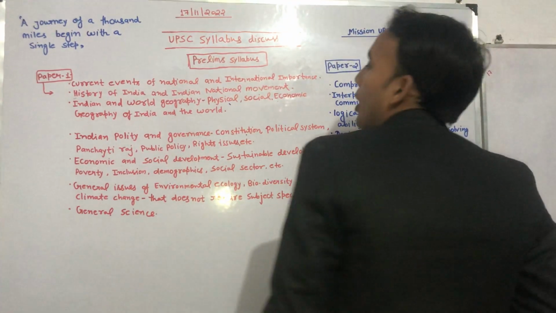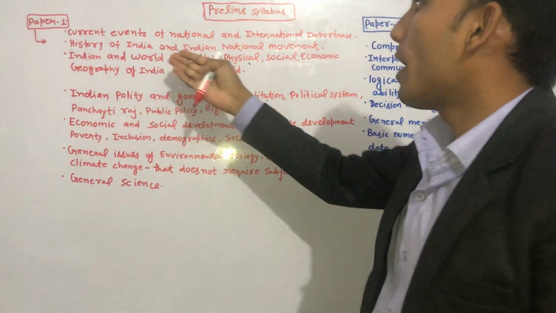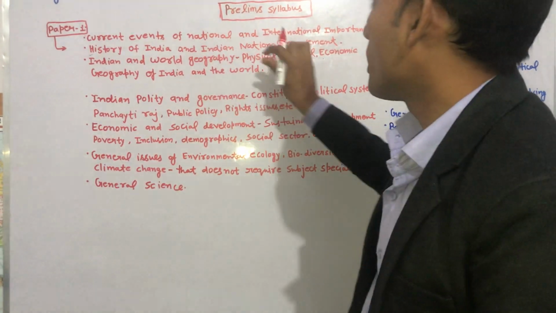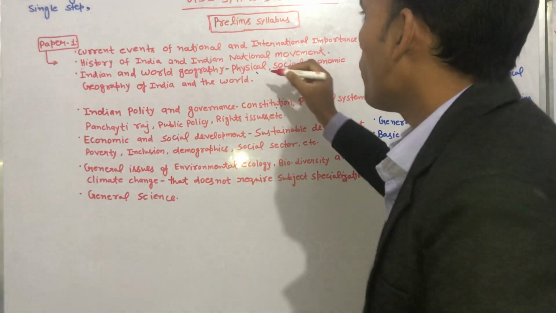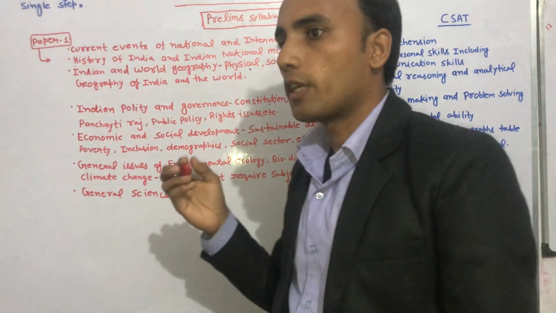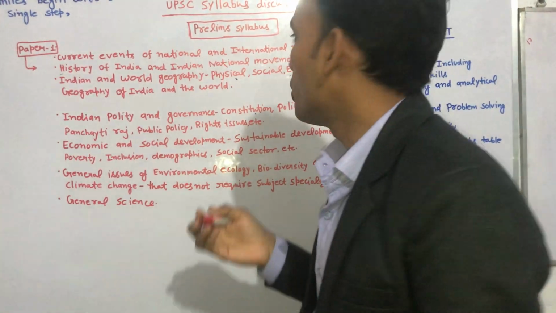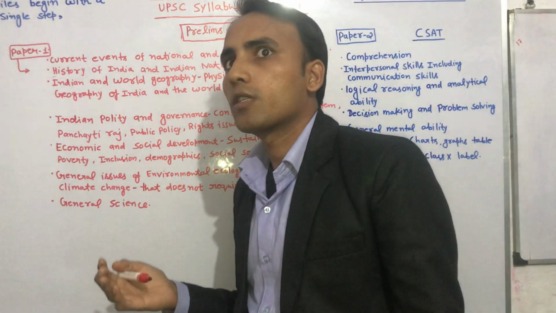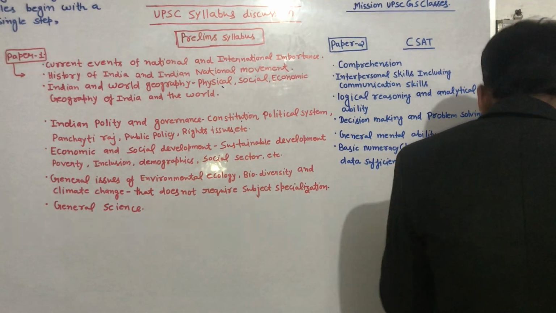Then after that, you can see in the next para, Indian and world geography. Indian geography and world geography. What is that? Here is the deconstruction. Like physical geography. Under physical geography, what do you have to read? You have to read oceanography, climatology, geomorphology, biogeography, all those things. In Indian geography, regarding locations, rivers, drainage system, everything you have to understand in that.